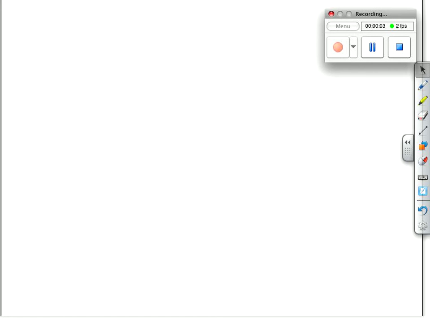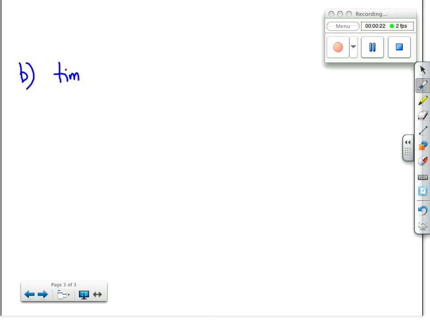Part B, when we're talking about the total time of flight, that actually is going to be pretty easy at this point, because from Part A, we already calculated the time to the top of the rise as being 10 seconds. And time up equals time down. So if the time up was 10 seconds, the time down was 10 seconds, which leaves us a total time equal to 20 seconds.